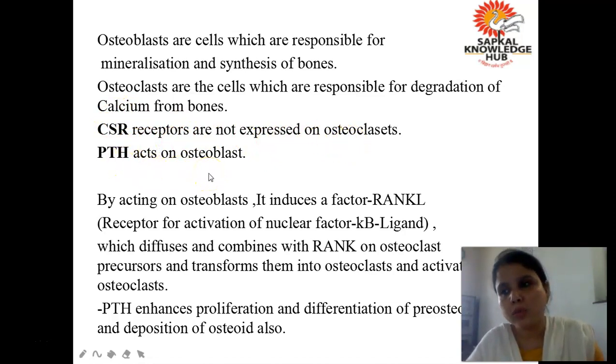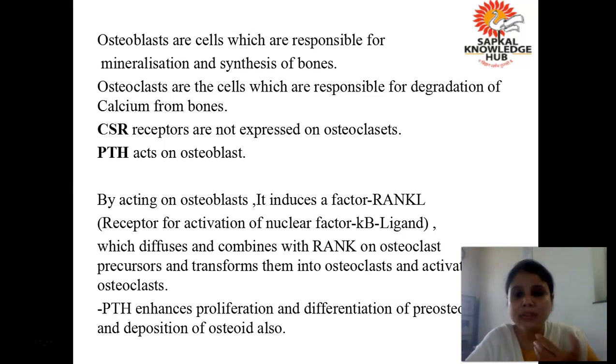Parathormone acts on osteoblast. So it is a little bit contradictory, which you have to understand. Just now I told you that parathormone increases the level of calcium by increasing the activity of osteoclast. I just told you, right, what parathormone does: it increases the level of calcium in the blood by acting on osteoclast, because what do osteoclasts do? They eat away the bone, they degrade the bone. Are you getting? But here what is mentioned is that parathormone acts on osteoblast.